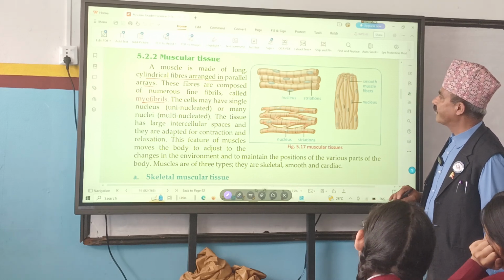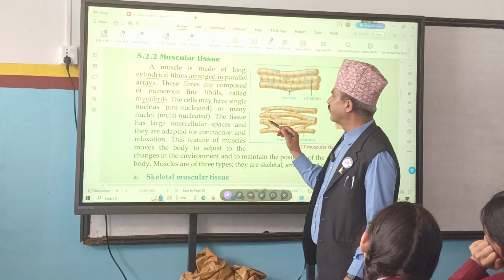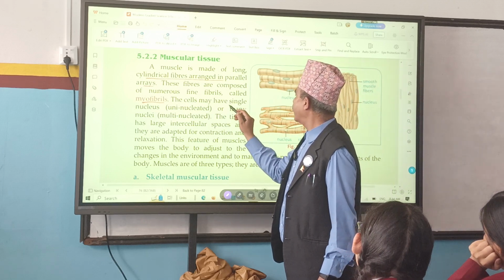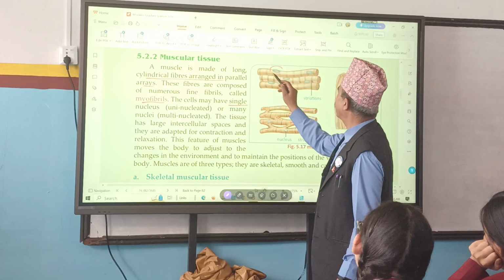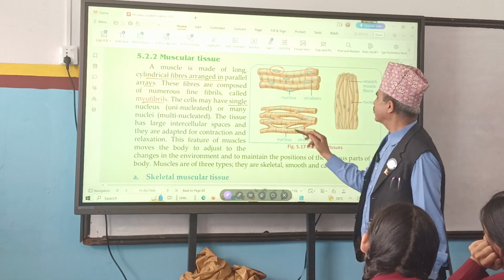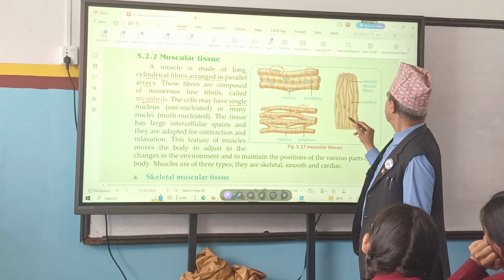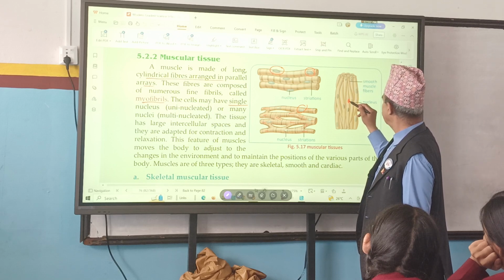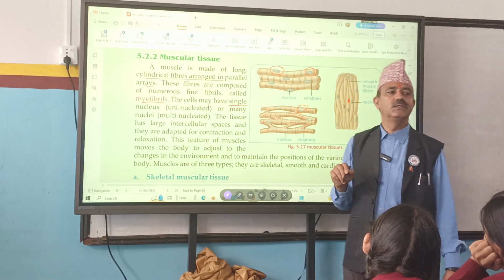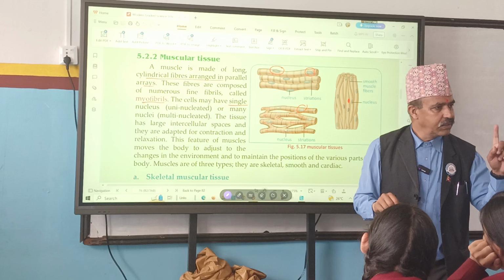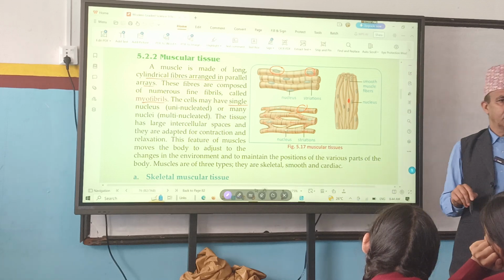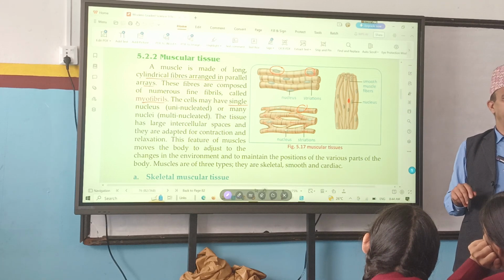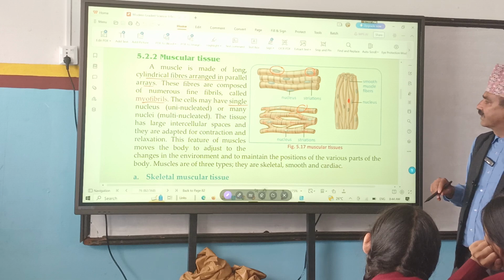Then they may be nucleated or multinucleated. They contain either a single nucleus, one nucleus each, or some contain two or more nuclei. That is called multinucleated. One nucleus is single nucleated, many nuclei are multinucleated.